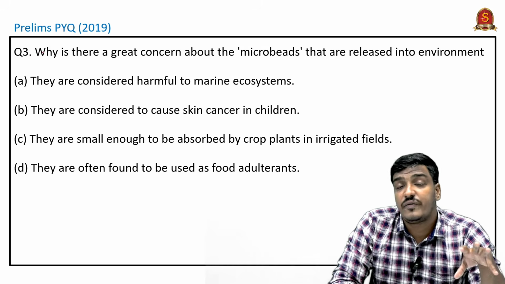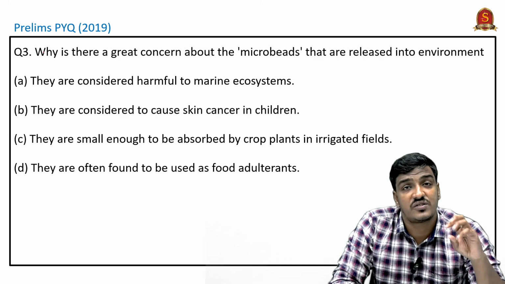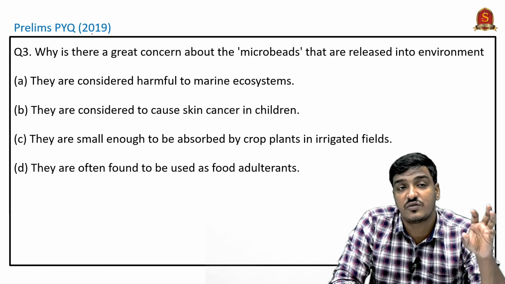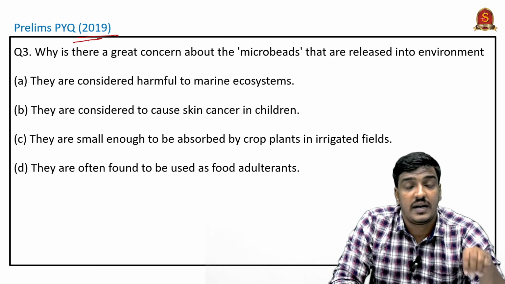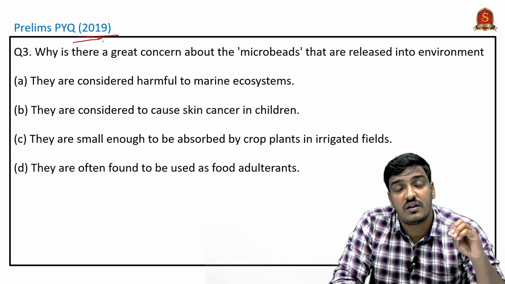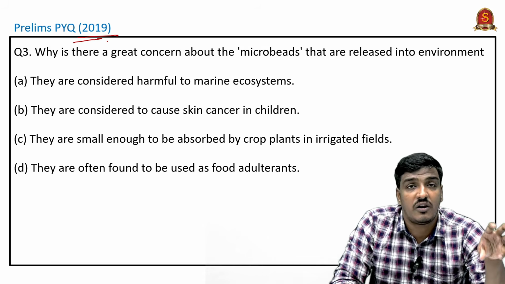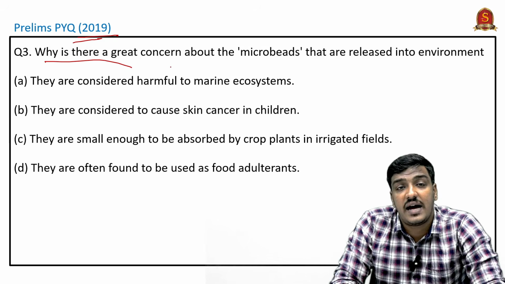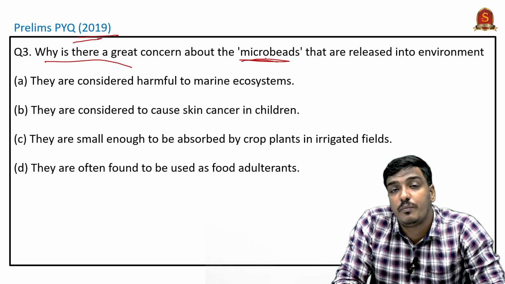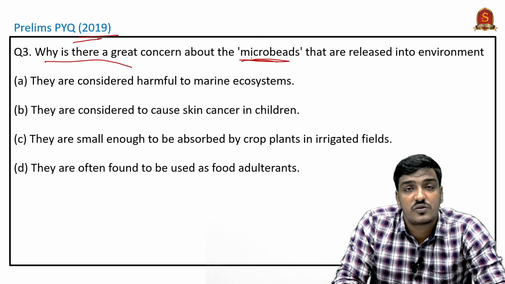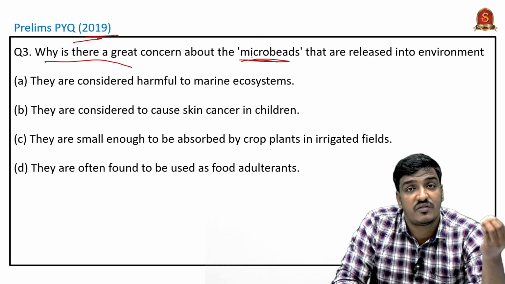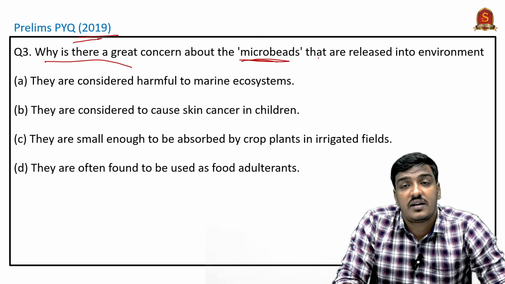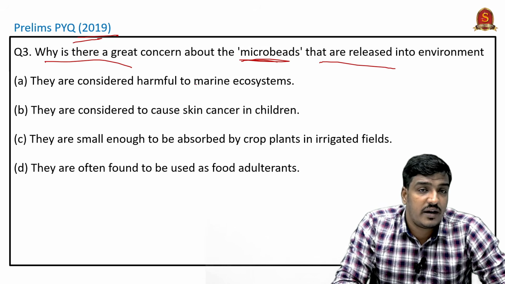The third question is also a prelims previous year question, asked in 2019, and it is relevant to today's topic of microplastic pollution. Why is there a great concern about microbeads, which are a product of microplastics released into the environment?